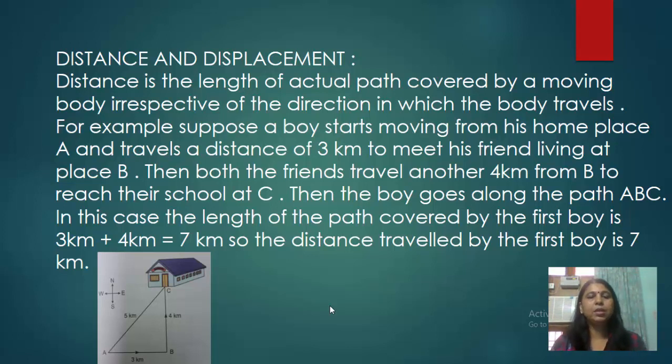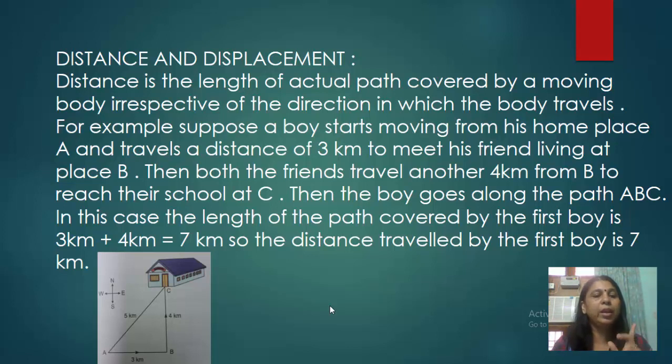For example, you can see in this figure which is given, suppose a boy starts moving from his home place A and travels a distance of 3 kilometers to meet his friend living at place B. Then both the friends travel 4 kilometers from B to reach their school at C. So one friend started from position A, moved a 3 kilometer distance towards B, and then both of them join and move the distance of 4 kilometers to reach their school at point C. Initially the boy which started moved along the path A, B, C.